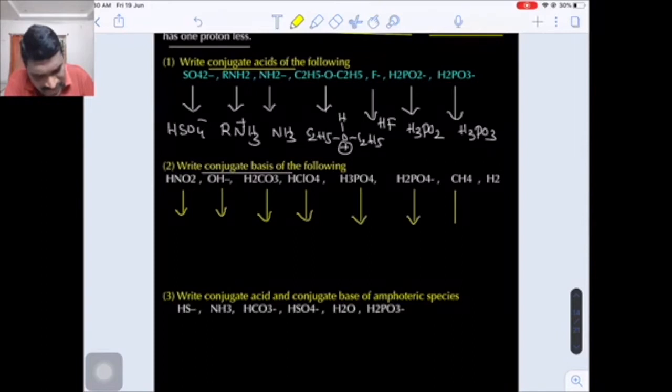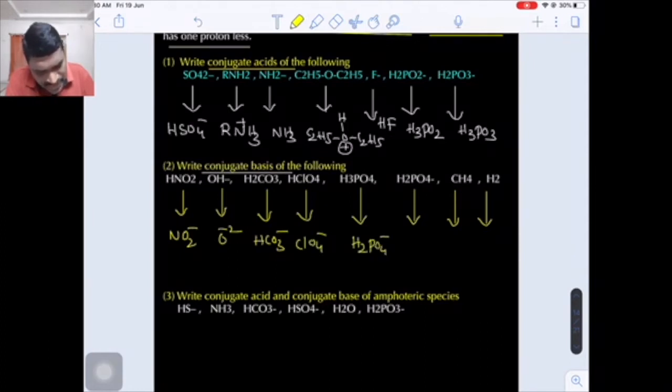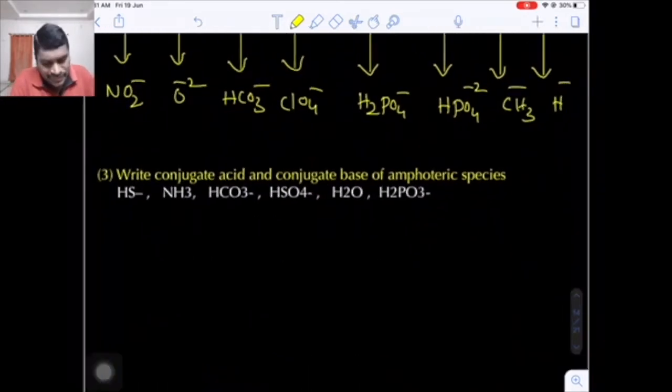The question is to write the conjugate base. That means the given species must be an acid. So what is the definition of an acid? An acid should donate a proton. So if you remove the proton, you will get NO2 negative, O minus 2, HCO3 minus, ClO4 minus, H2PO4 negative, HPO4 minus 2, CH3 minus, and H minus. Are you getting my point?